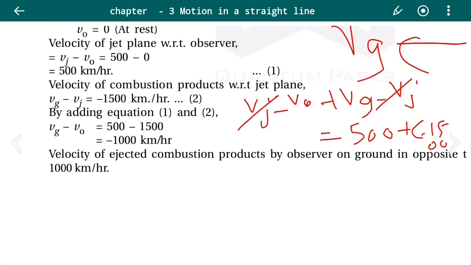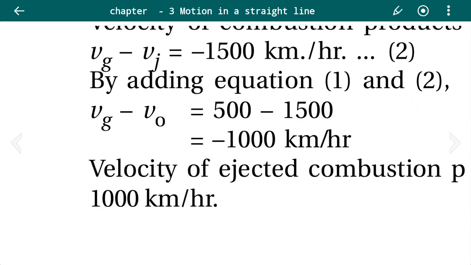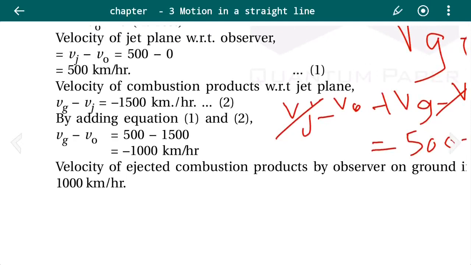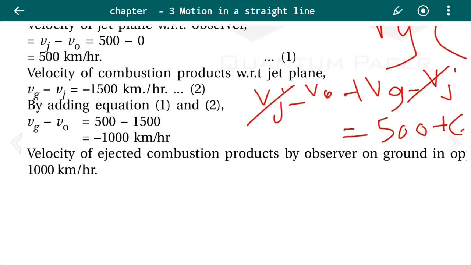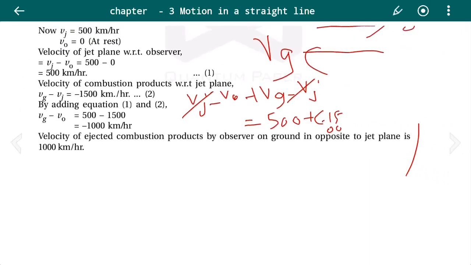So Vg minus Vo equals 500 minus 1500, which equals minus 1000 km per hour. So the velocity of the combustion gas with respect to the observer is minus 1000 km per hour.